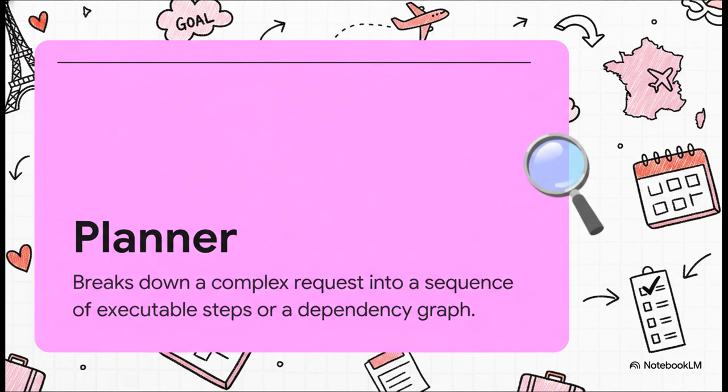This is the part that takes a big, kind of vague goal like plan a weekend trip to Paris and breaks it down into a concrete to-do list. 1, search for flights. 2, find hotels near the city center. 3, check for museum tickets. 4, create an itinerary. It turns that fuzzy idea into an actual, actionable strategy.